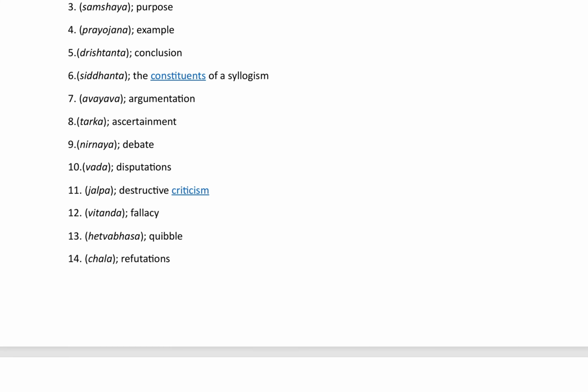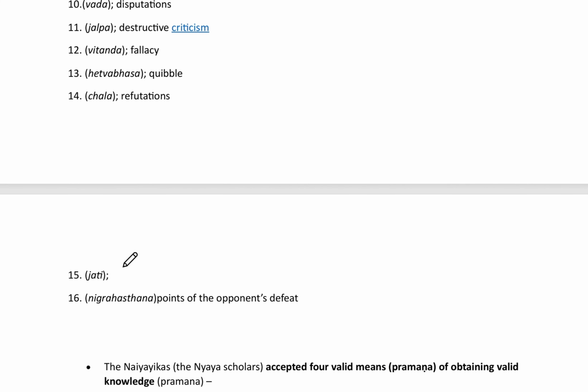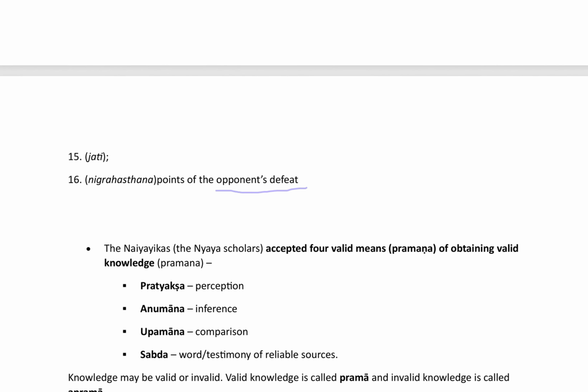Now we'll see another two more, that is Jati, which means refutation, and Nigrahasthana, that means the points of opponent's defeat. Now these were the 16 categories that have been discussed in Nyaya philosophy.